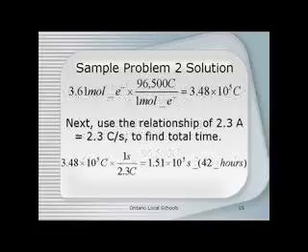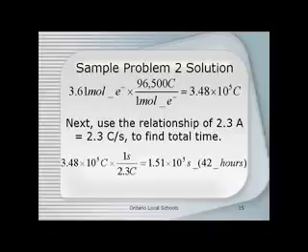And finally, we've arrived to where we can go ahead and calculate how much time this is going to take. It's really important here that we use the relationship of amps to its more base units of coulombs per second. We know that we have a current of 2.3 amps, and 2.3 amps is equal to 2.3 coulombs per second. In order to find the total time, I have the total charge. What I want to do is take the 2.3 coulombs per second and flip it upside down and use it as a conversion factor so that I can cancel the amount of charge and be left with my time in seconds.